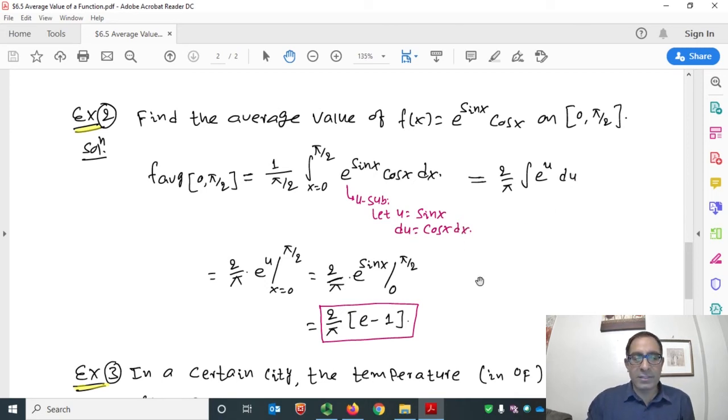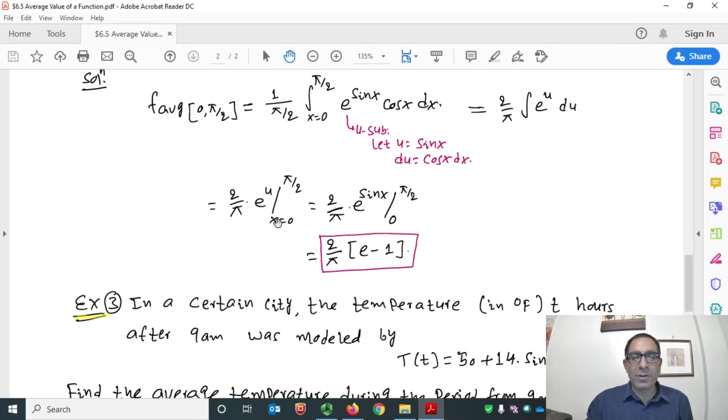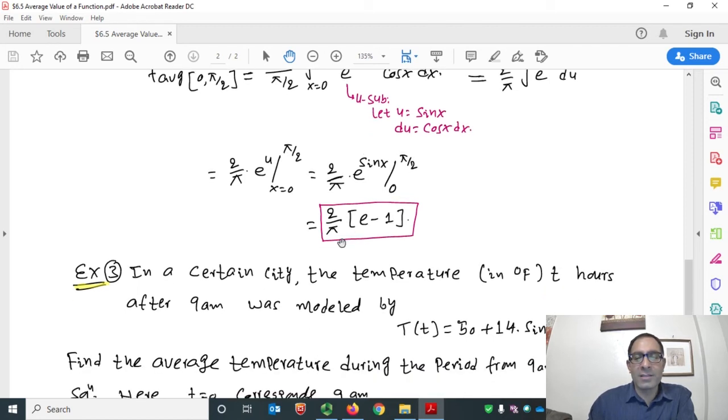Great. The next step, 2 over pi as it is. The integral of e to the u is e to the u, and these are the limits of x, so x equals 0 to pi half. In the next step, let's resubstitute our variables. u equals sine x, so 2 over pi as it is, e to the power sine x, x equals 0 to pi half.